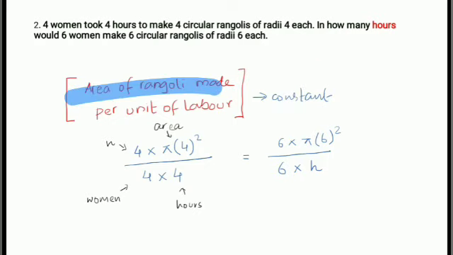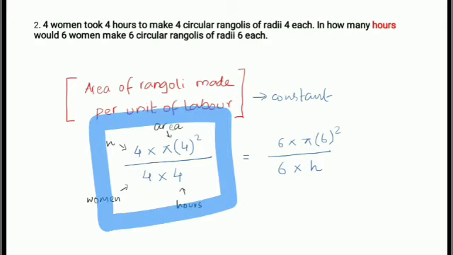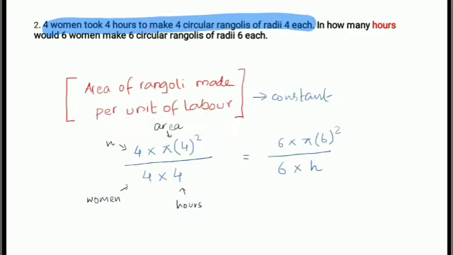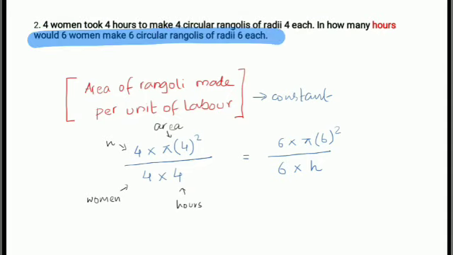So what is the total area of rangoli that I'm making? It is basically the area of each rangoli multiplied with the number of rangolis I'm making. And the total labor is basically the number of women contributing and the number of hours they are contributing. Now this should be equal to the second situation where 6 women made 6 rangolis of radii 6 each.